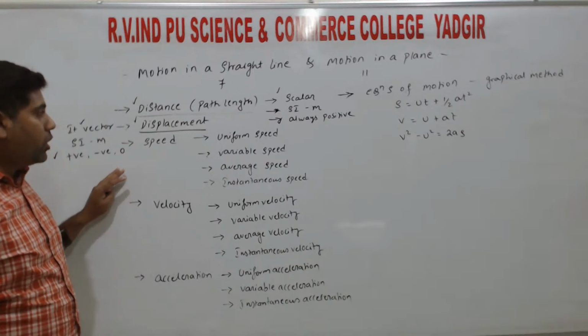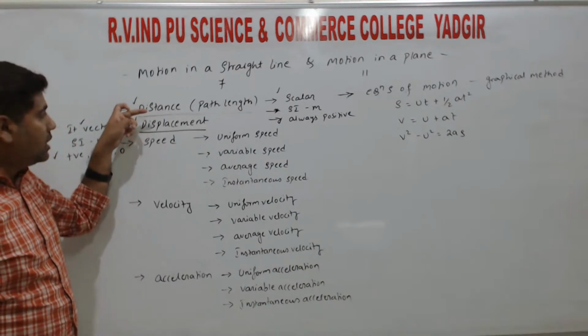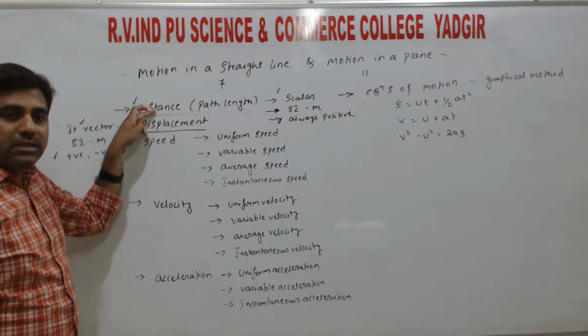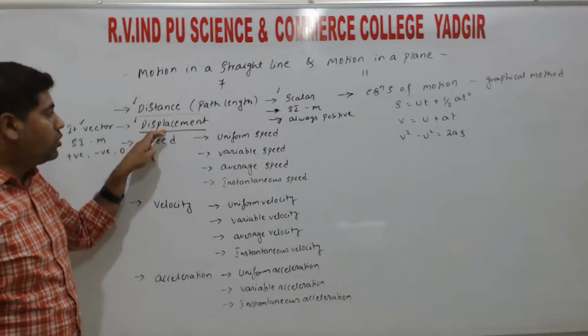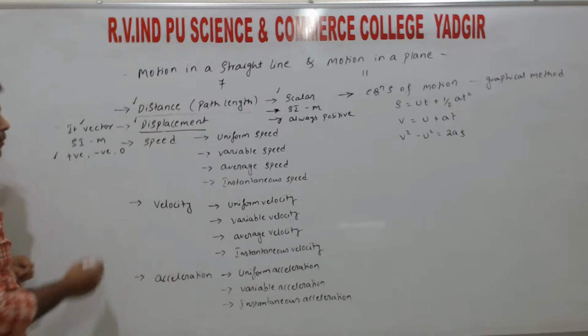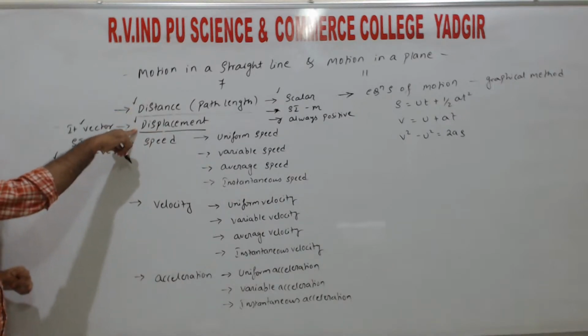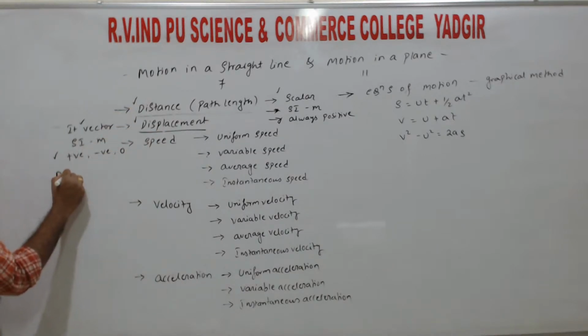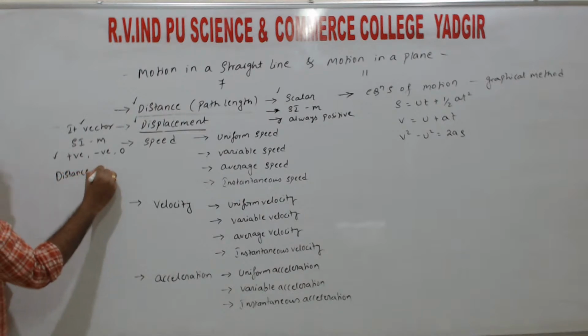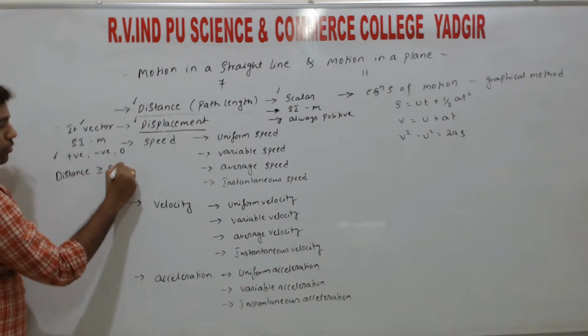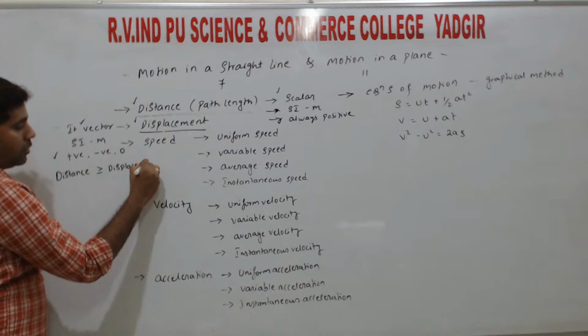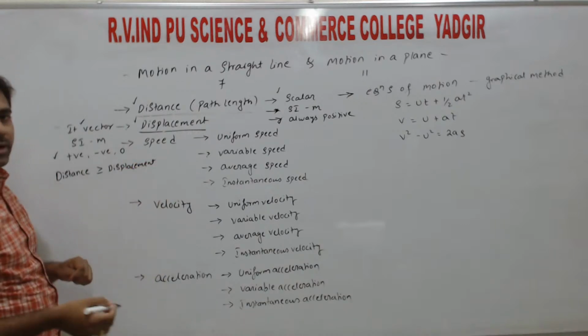So one more important point which relates distance and displacement is that distance is always greater than or equal to the displacement, right? The relation that relates these two is that distance is always greater than or equal to displacement, right?